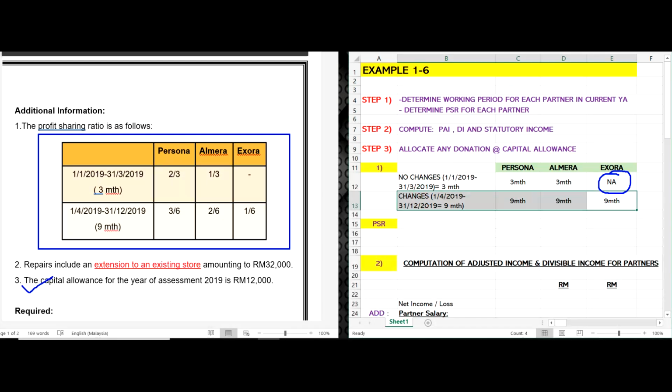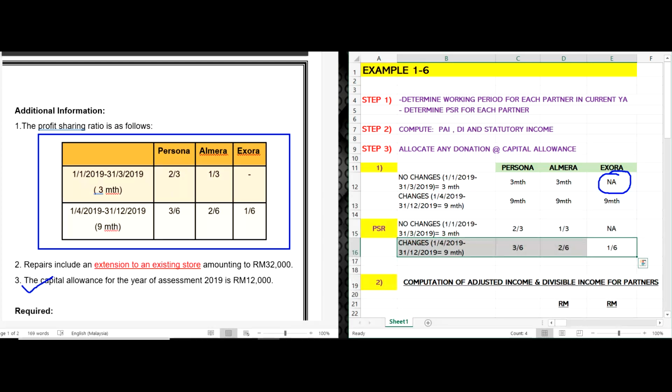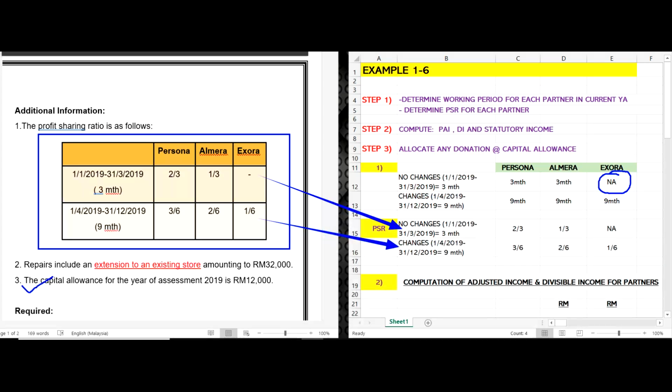Alright, so let's move to the PSR part. You just copy everything from here, put it here, and just copy it back. So 2/3, 1/3, non-allowable, non-applicable, 3/6, 2/6, and 1/6.